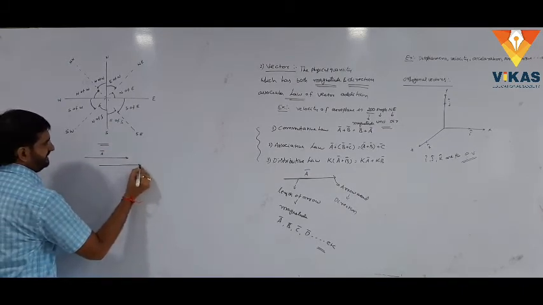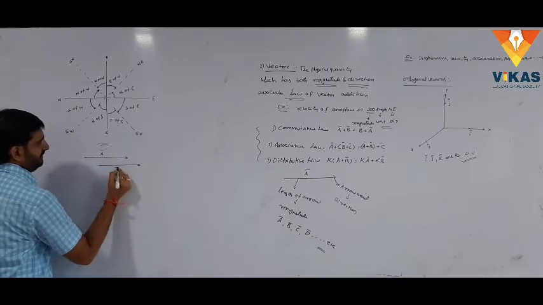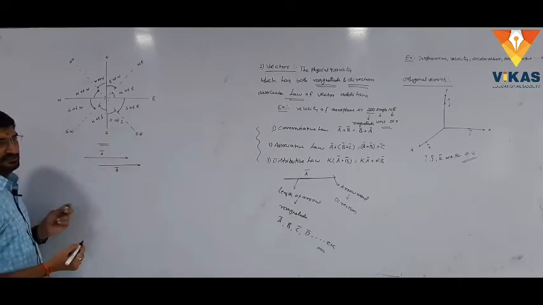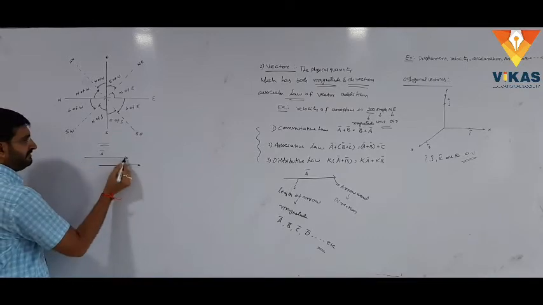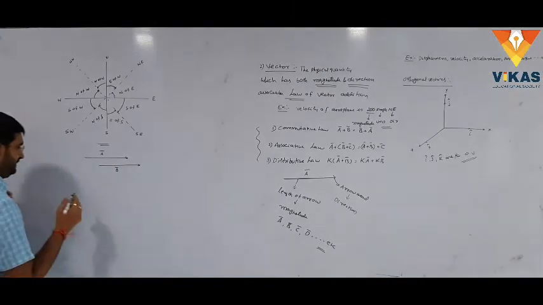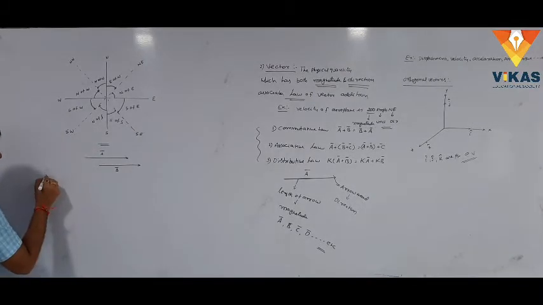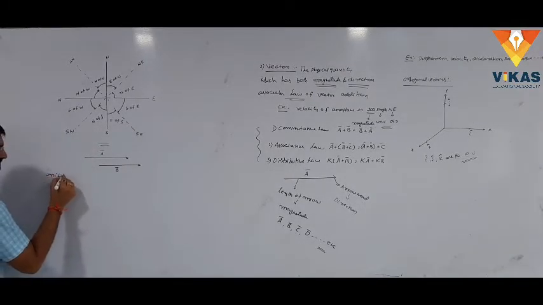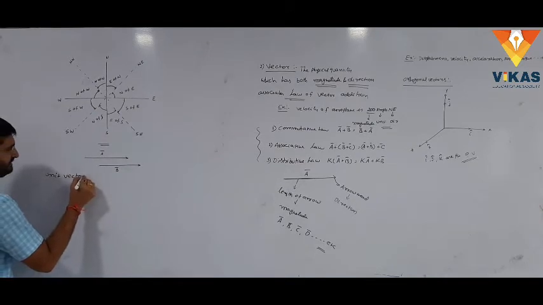For suppose one more like this, b bar, c bar, like this. Any line segment with arrow is nothing but a vector. Here, what is meant by unit vector?